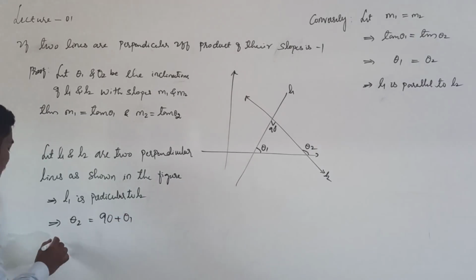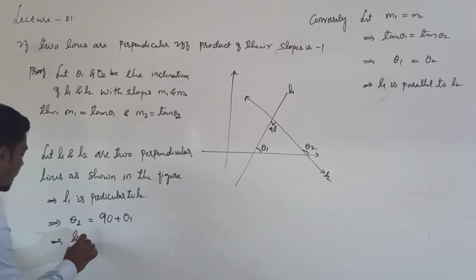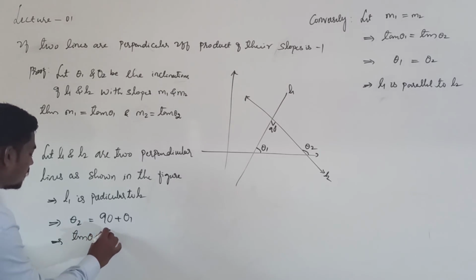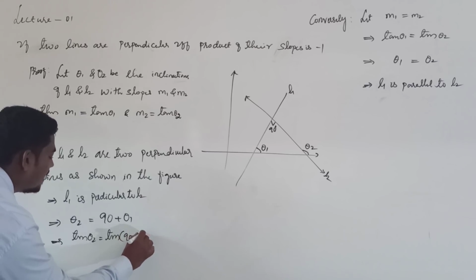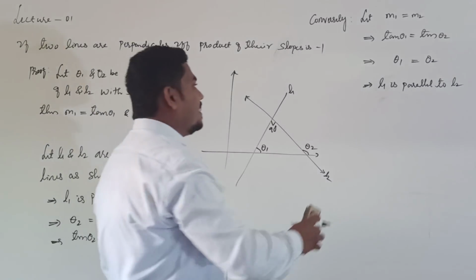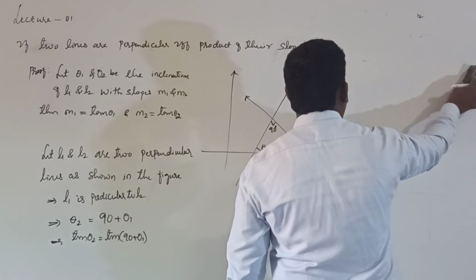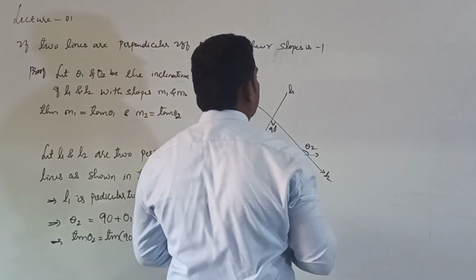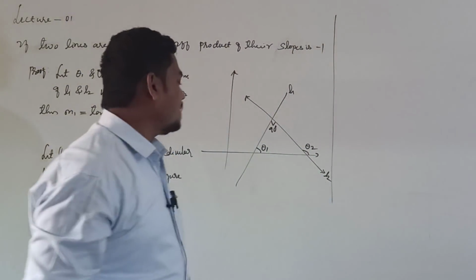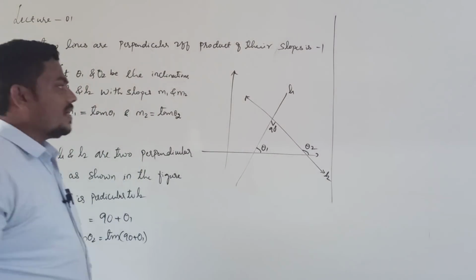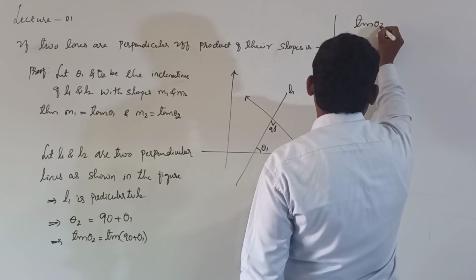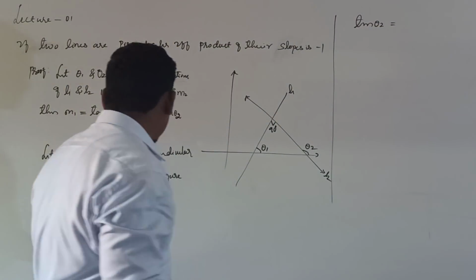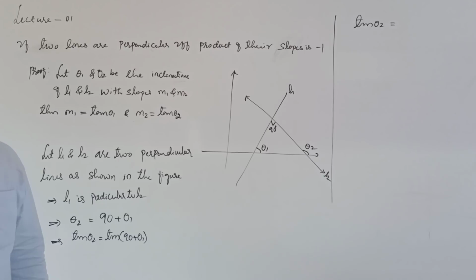Taking tan on both the sides, tan theta 2 is equal to tan of 90 plus theta 1, right? Just continue here. What is tan of 90 plus theta?